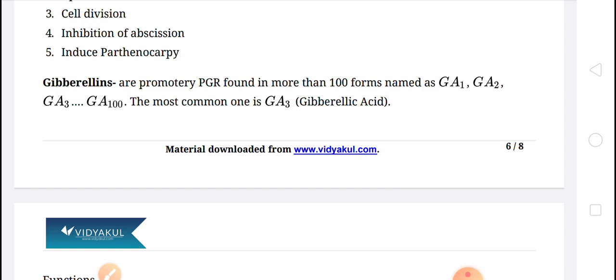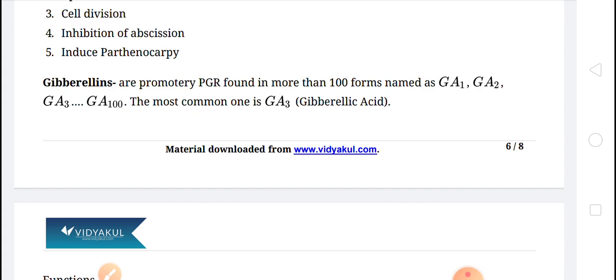Okay, children, so it is a promotory PGR, and in more than 100 forms the gibberellins are available. Like we can say GA1, GA2, GA3, and it goes till GA100.